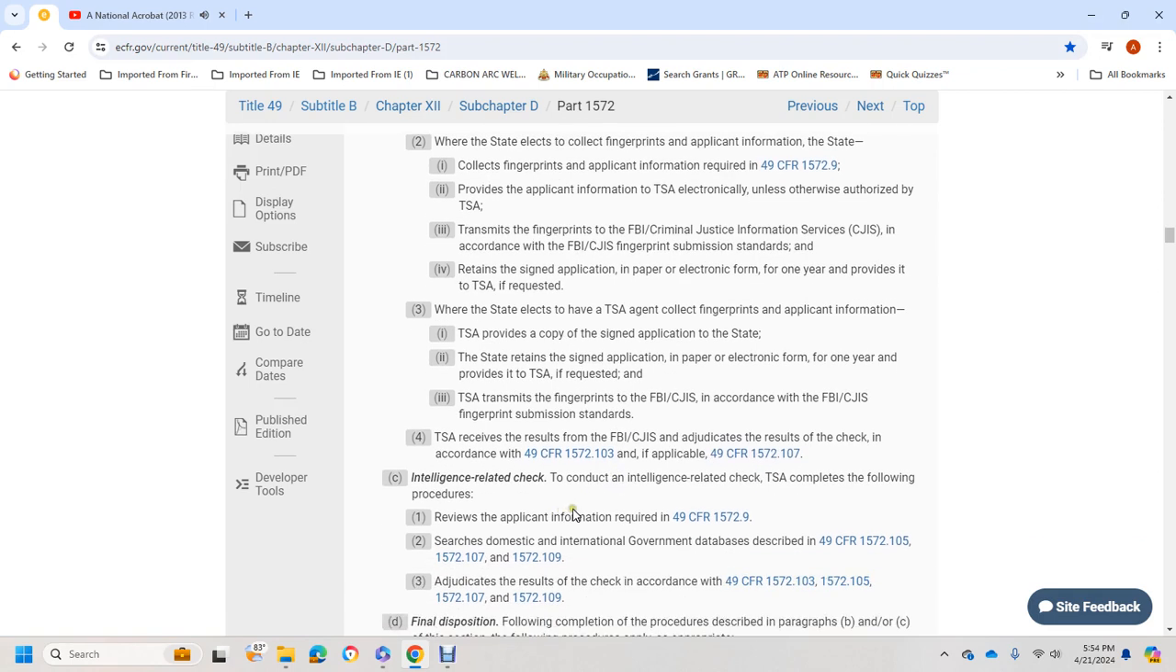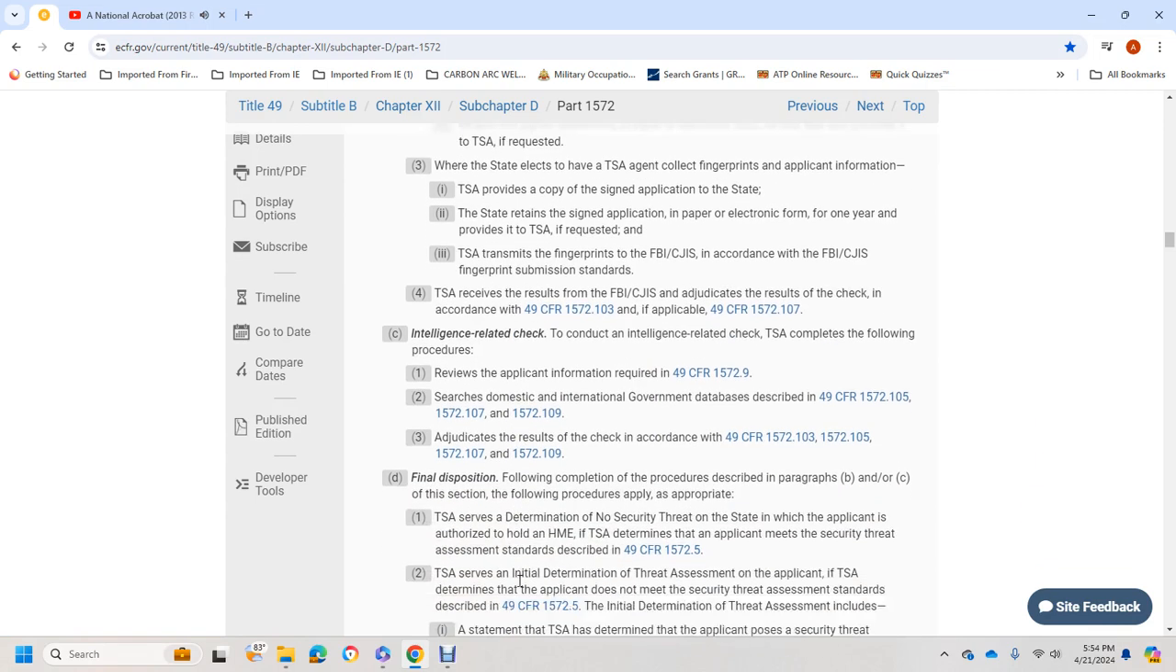For the intelligence-related check, TSA completes the following. It reviews the applicant information required under Title 49 CFR 1572.9, searches domestic and international governmental databases as described in Title 49 CFR 1572.105, 107, and 109, and adjudicates the results of the checks in accordance with 1572.103, 105, 107, and 109.